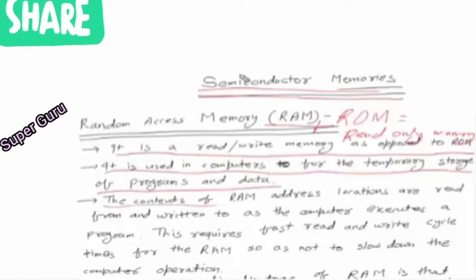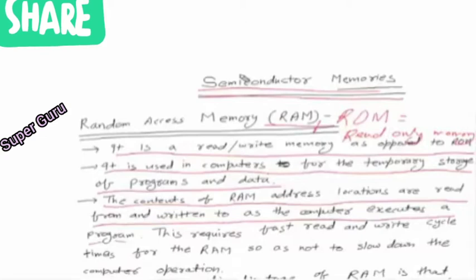So we can say that the contents of RAM address locations are used to read from and written to as the computer executes a program. So obviously this requires a fast read and write cycle. Suppose the computer requires some data while it is executing some program.